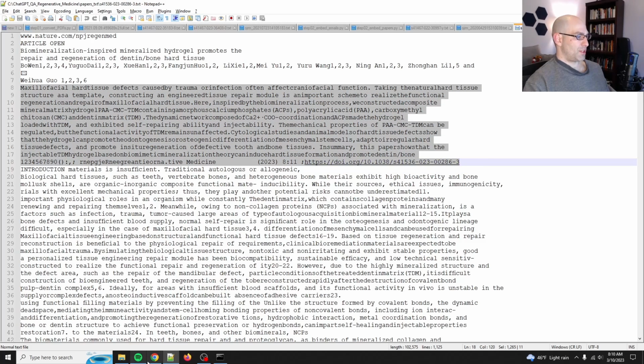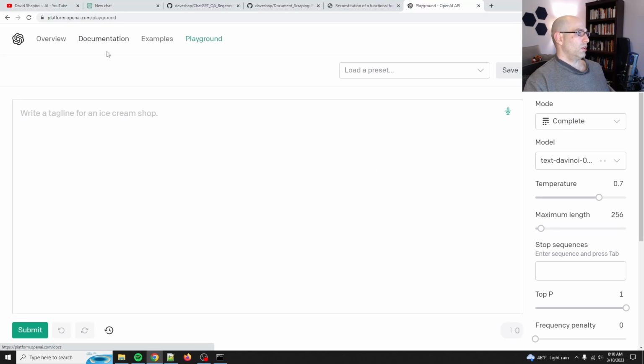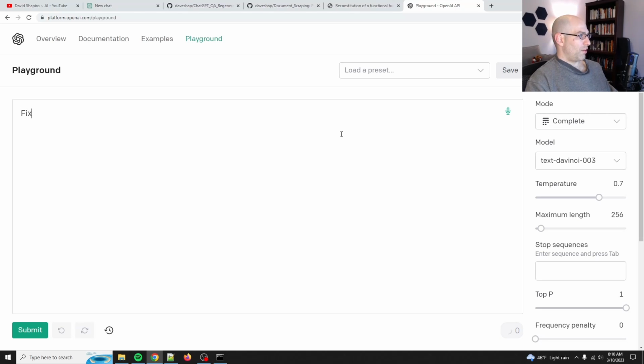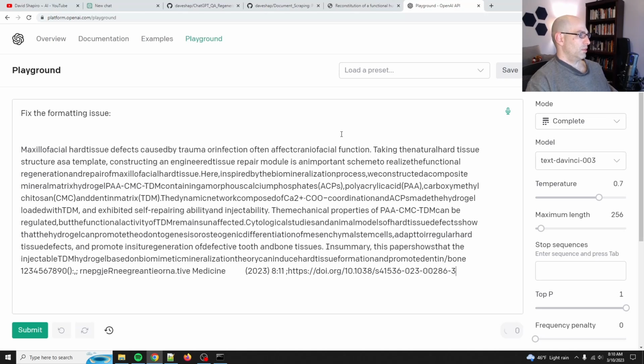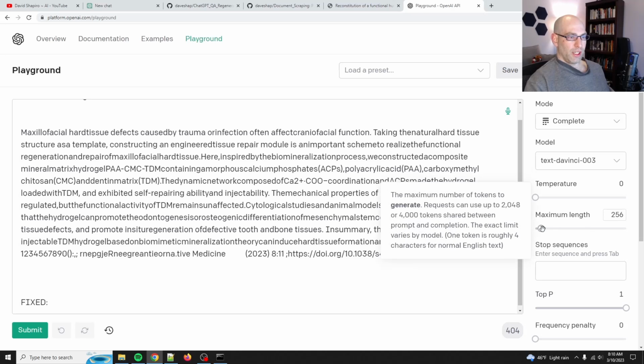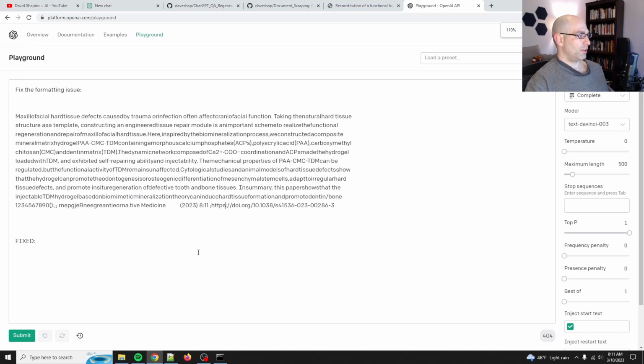So let's grab this and go to, and then we say, let's see, complete, fix the formatting issue. Fixed. And so then if we do that up to 500, zoom out a little.